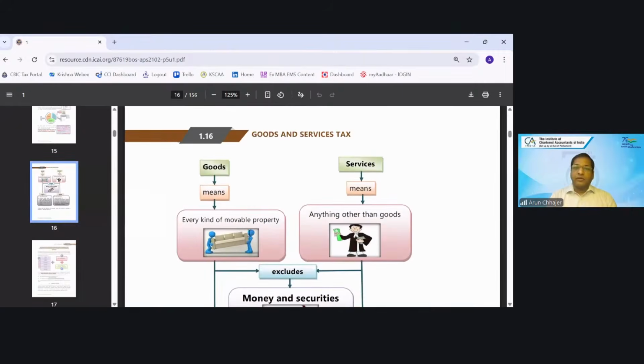Now, if we talk about the definition of goods and services, I can say there are two common items which are neither goods nor services. Remember my question: list down the activity or the name of the transaction which are neither goods nor services. Then your answer would be money and security. And if I'm asking the question neither supply of goods nor supply of service, then your answer would be Schedule 3.